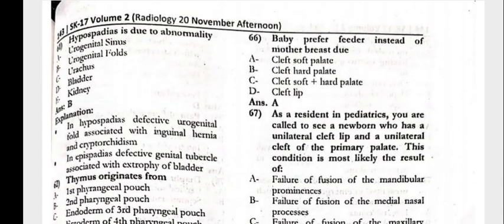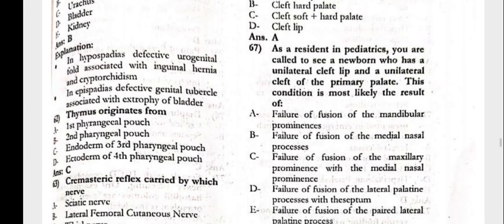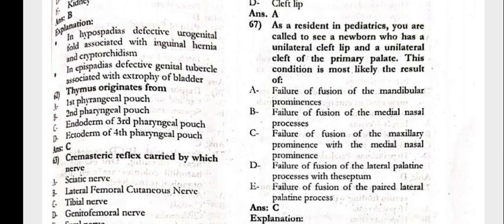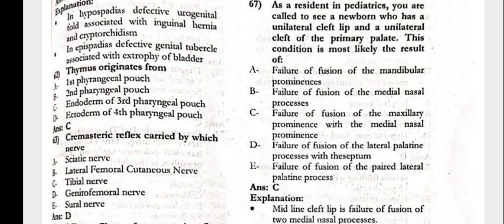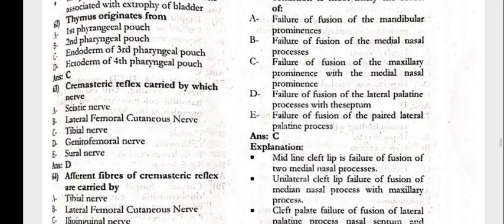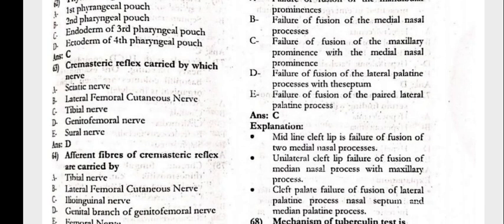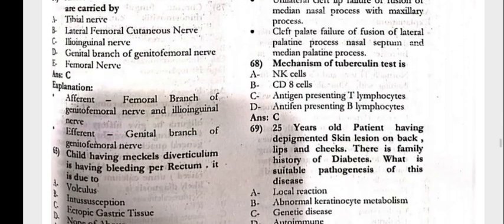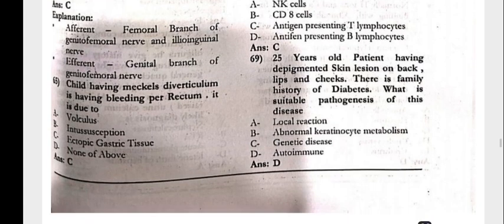The baby prefers the feeder instead of the mother's breast due to cleft soft palate. As a resident in pediatrics, you are called to see a newborn who has a unilateral cleft lip and unilateral cleft of the primary palate. This condition is most likely the result of failure of fusion of the maxillary prominence with the medial nasal prominence. The mechanism of the tuberculin test is antigen presenting T lymphocytes.